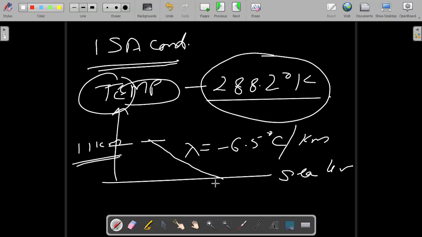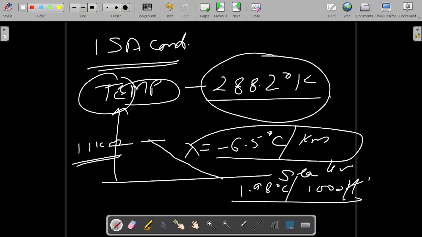If you convert it into feet, it's somewhere near 1.98 degrees centigrade per 1,000 feet. So this is the lapse rate by which the temperature reduces. At 11 km, the temperature is reduced to 216.7 degrees Kelvin.